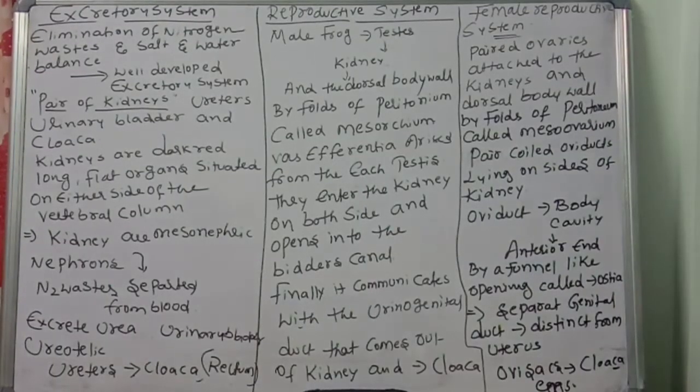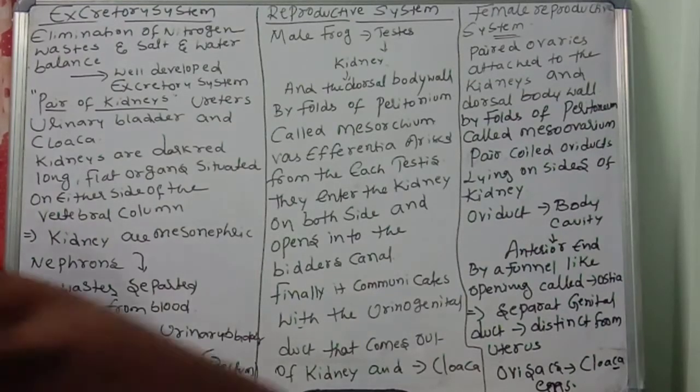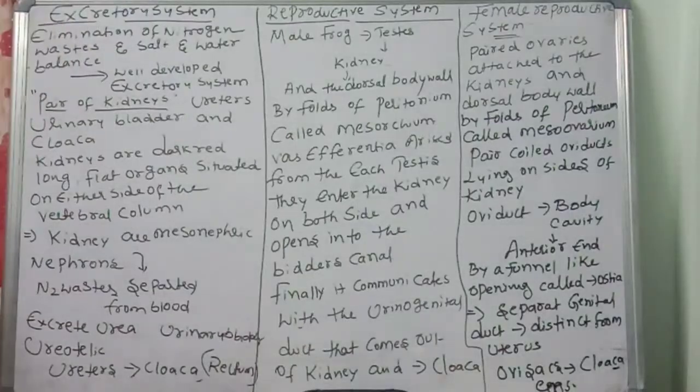Okay, children. Another concept we are going to discuss is the complete excretory system and reproductive system, the male reproductive system and female reproductive system of the frog.